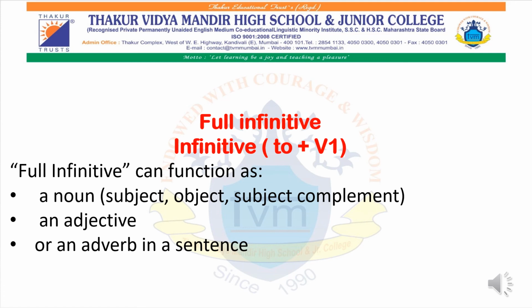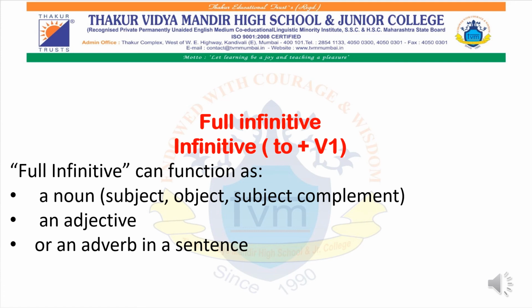Sometimes in a sentence, verbs like let, have, make, hear, watch, will, would, shall, should, all these words, when any of these words is used in a sentence, then we cannot use the word to.